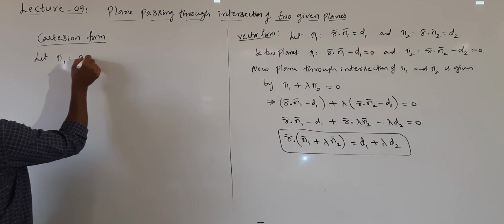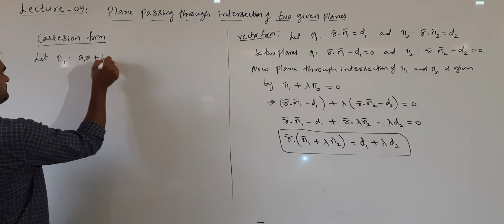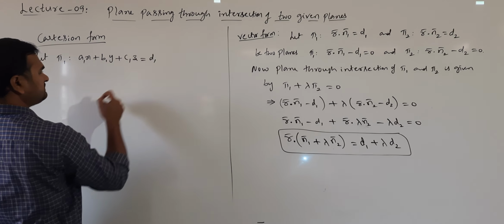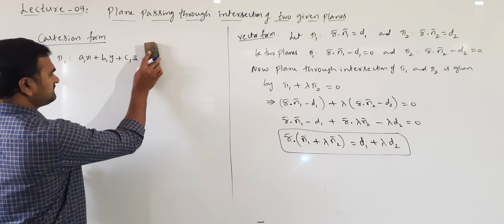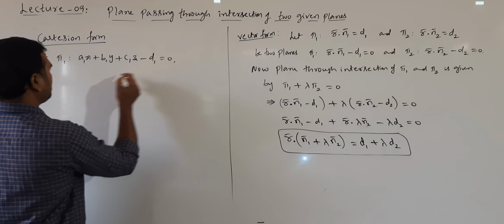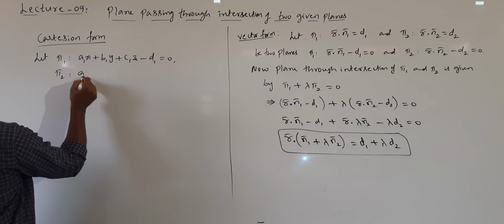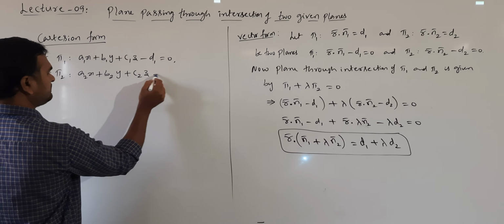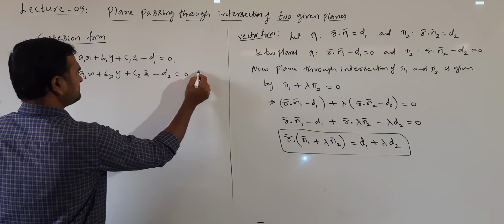Pi 1 is a1x plus b1y plus c1z is equal to d1, which means I can write a1x plus b1y plus c1z minus d1 equal to 0, and pi 2 is a2x plus b2y plus c2z minus d2 equal to 0.